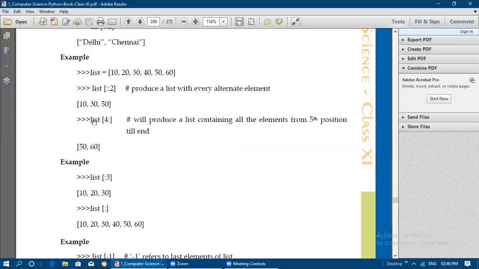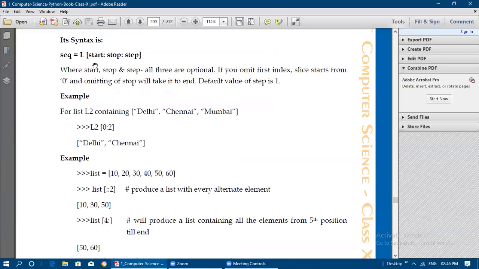Now see here, start, stop, step. Start is 0, nothing. Stop is also nothing. If you omit the first index, the slice starts from 0 only. So it is starting from 0 only, no? It started from 0. And if you omit stop, it will take it to the end. So here I have omitted stop also, so it will go up to 60, the last element.